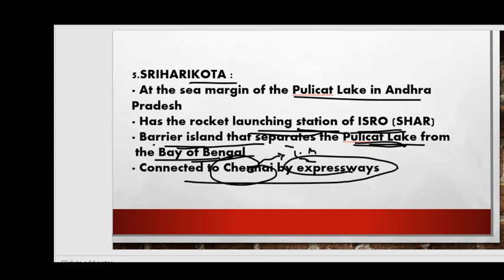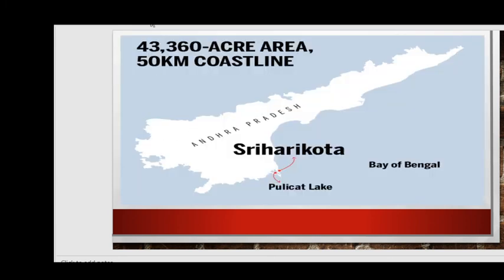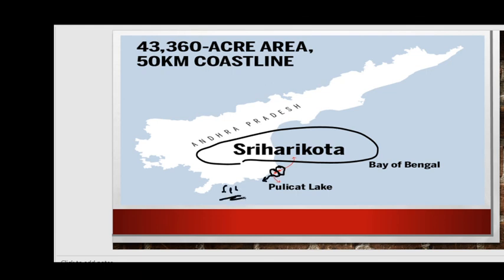Right friends, so let us see the location of Sriharikota. Here you can see the exact point of Sriharikota, and here you can see Pulicat Lake, friends. Pulicat Lake is south of Sriharikota. In UPSC prelims they can ask a direct question like: Pulicat Lake is located north of Sriharikota. That would be a wrong statement, because Pulicat Lake is located south of Sriharikota, right friends? You have to remember this as well, and this is your Bay of Bengal.